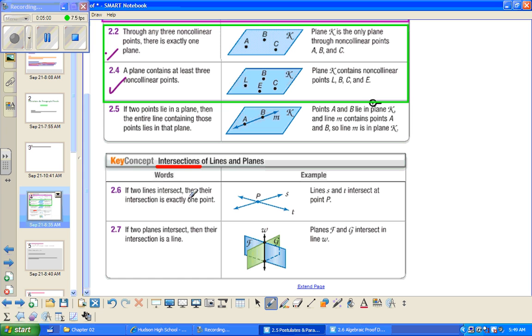If two lines intersect, then their intersection is exactly 1 point. And if two planes intersect, then their intersection is a line. Remember, think about the ceiling and the wall. The ceiling's one plane, the wall's another. Look at where they meet. They meet at that crease where the ceiling and the wall meet. That's a line.